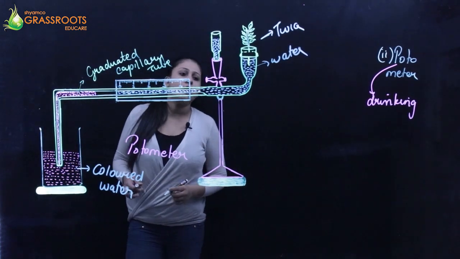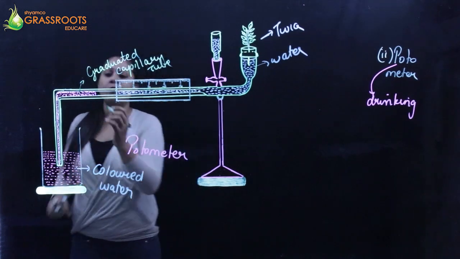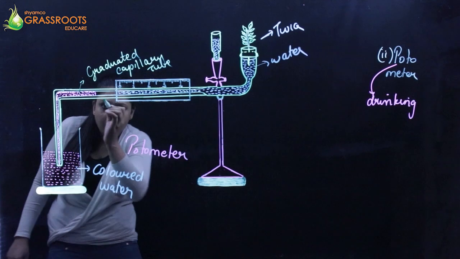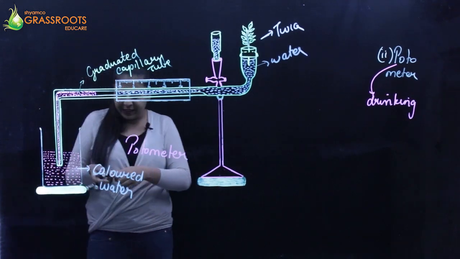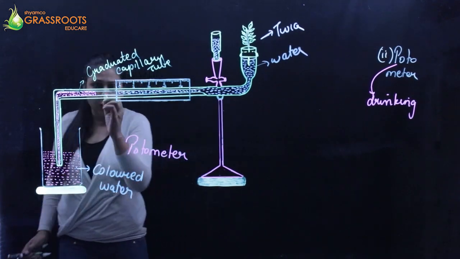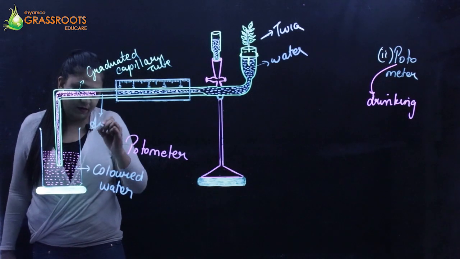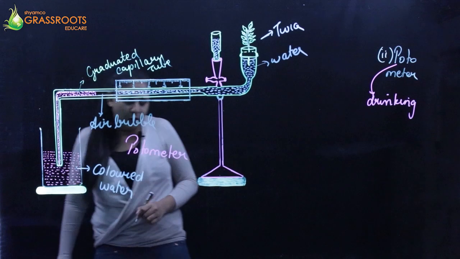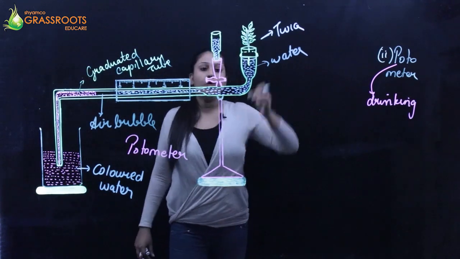All right. So here you can see there is a small space in between. As I told you, the entire column is going to be filled with water, but there is a small air bubble here, you can see. So this is going to be my air bubble. Okay. So what I'm going to do is I'm going to put a twig here.